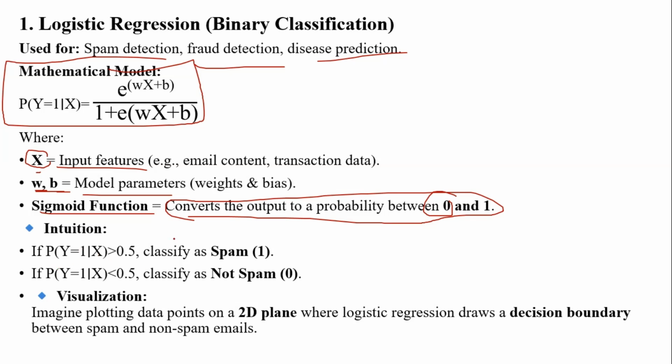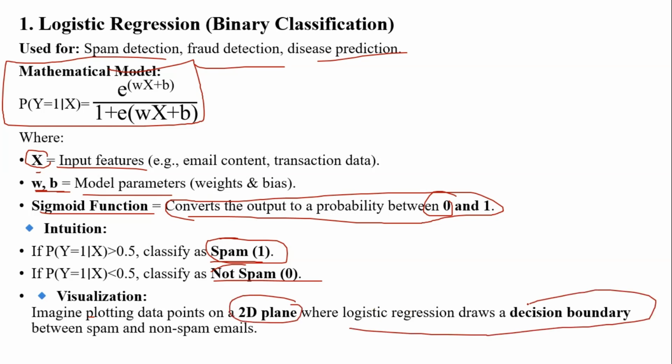Here, this is an example to classify whether an email is spam or not spam. If the value is greater than 0, then it is considered spam. If it is less than 0, it is not spam. Visually, in a 2D plane, logistic regression draws the decision boundary between the classes. So this is the purpose of logistic regression.